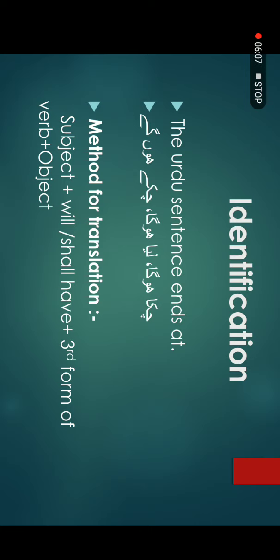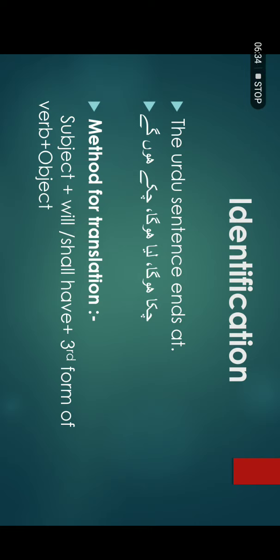Make it clear and remember always that in the perfect tenses, maybe it is present perfect, maybe it is past perfect, or maybe it is future perfect, you have to use always the third form of verb, that is also called the past participle form of the verb, of the action. Okay, for example, go, went, gone.